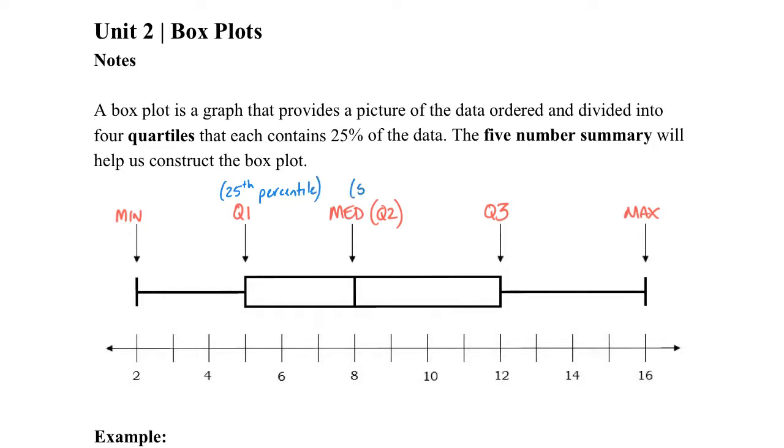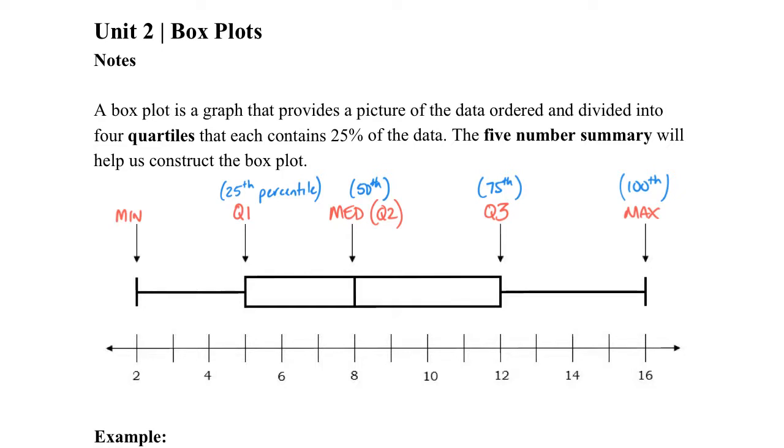This one would be the 50th percentile, and this one would be the 75th percentile, and this would be the 100th percentile. And that's because when you get to the median, that means that we've covered 50% of the data. When you get to quartile 3, we've covered 75% of the data. And then obviously when you get to the highest value, we've covered all the data. So that's how percentiles work.